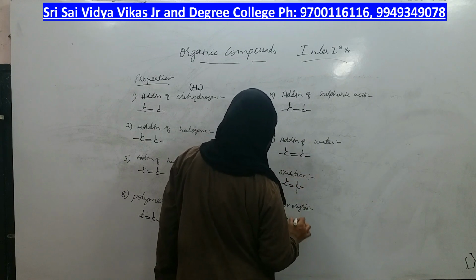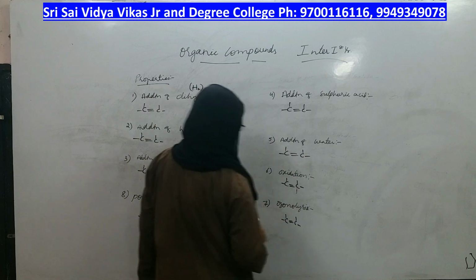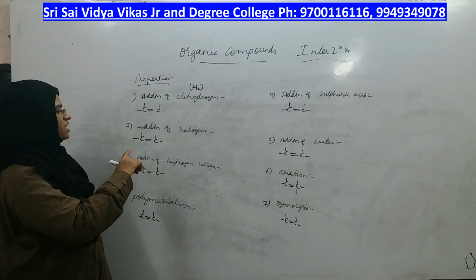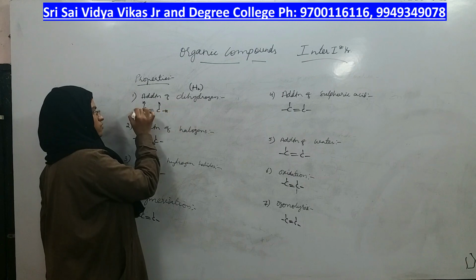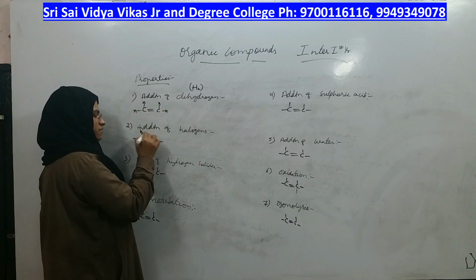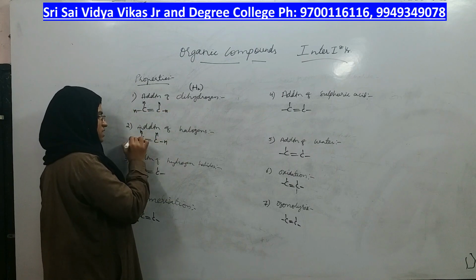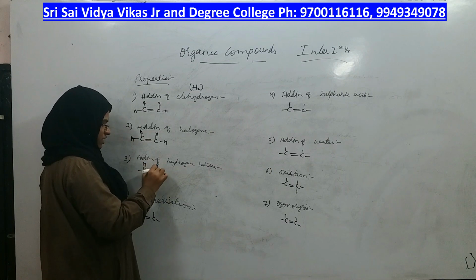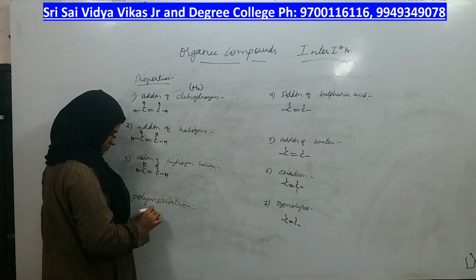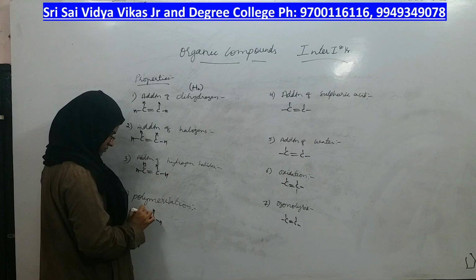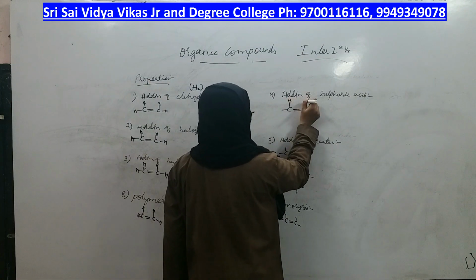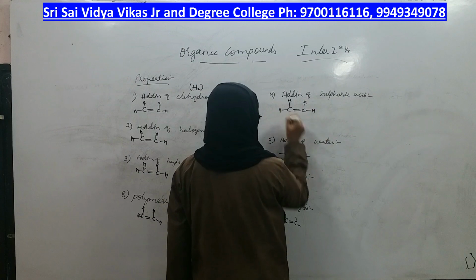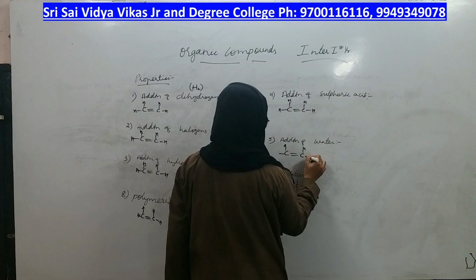Same way here also. This is alkene. In fact, we will take ethene only. Which type of alkene is it? It is ethene, the simplest alkene we have taken. Here also ethene.